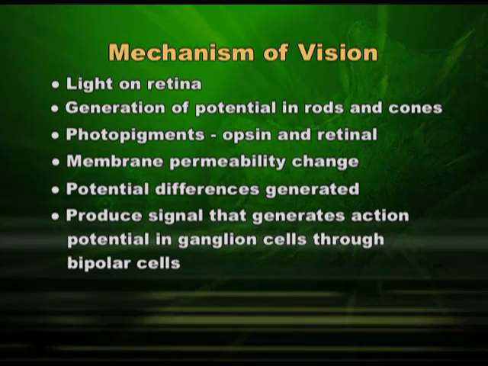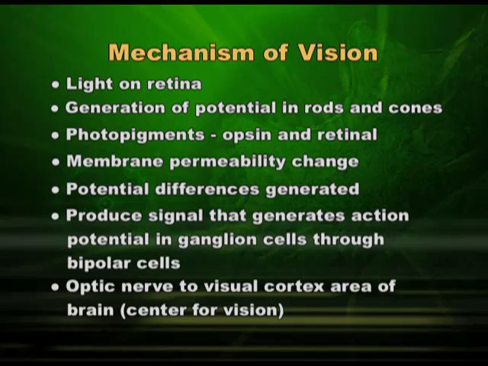And when the gradient changes, when potential changes, then it comes into the action potential mode. That means it has come into the action mode. Now, this change in the action potential is carried by the optic nerve to the cortex of the brain, especially the cerebral cortex, and more specifically the center for vision.